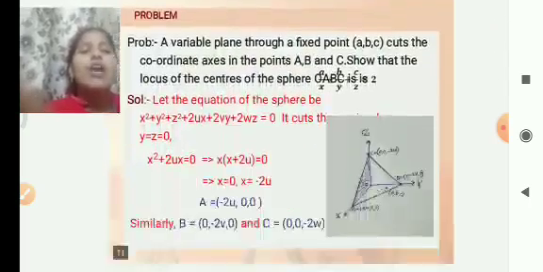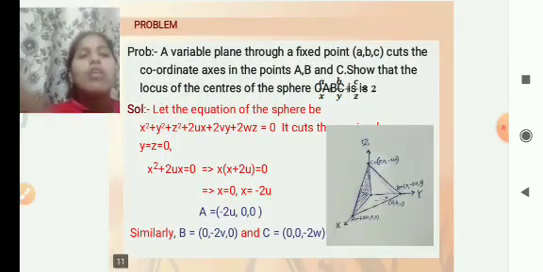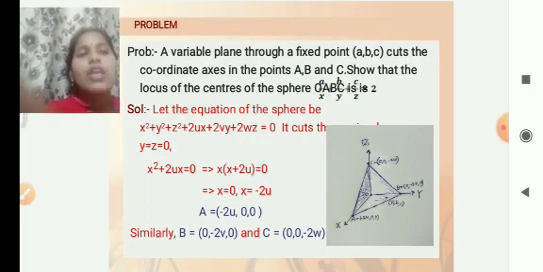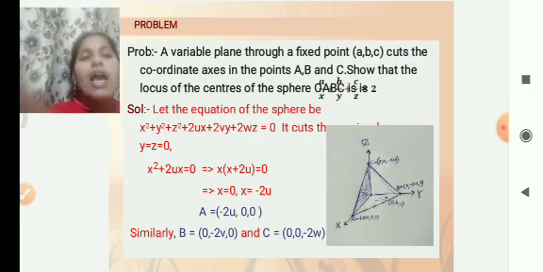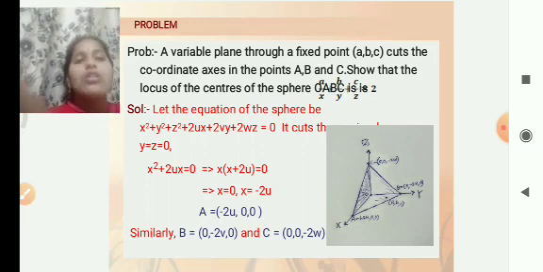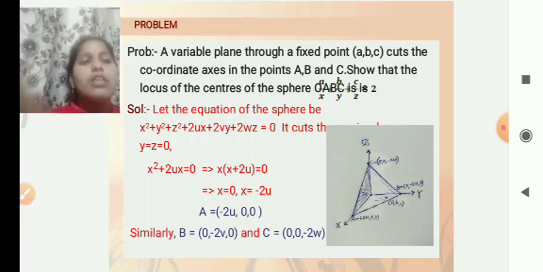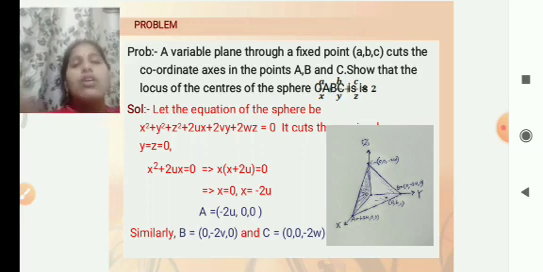Next we have to go through another problem. A variable plane passes through a fixed point (a, b, c) and cuts the coordinate axes in the points A, B and C. Show that the locus of the centers of the sphere OABC is a/x plus b/y plus c/z is equal to 2.